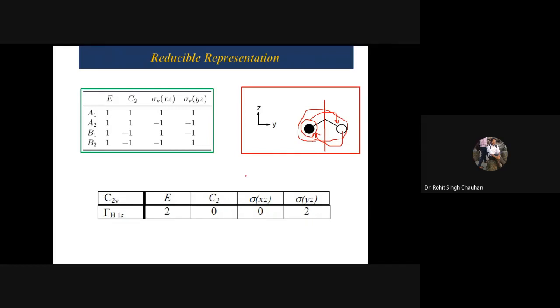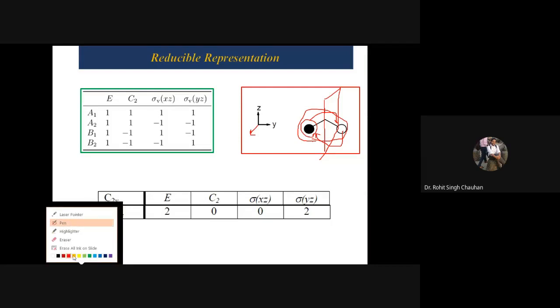Now see sigma xz. z is here, so x will be here. This is x. Now, what you can say is that your mirror plane is going to pass through like this. And if it is going to pass through like this, this hydrogen, this one, I will use a different color. Now see, this one is going to sit here and this one is going to sit here. That means both the hydrogens are going to be shifted. That's why I have written 0 here.